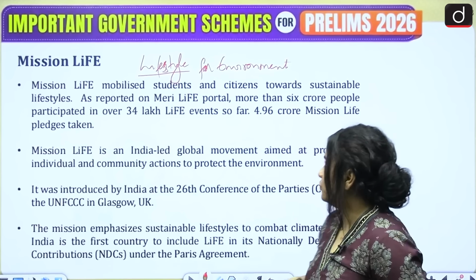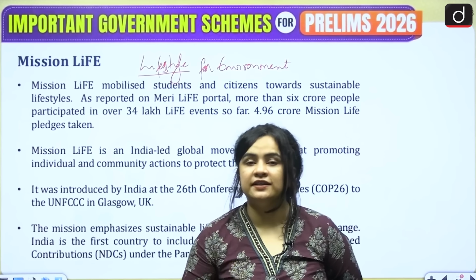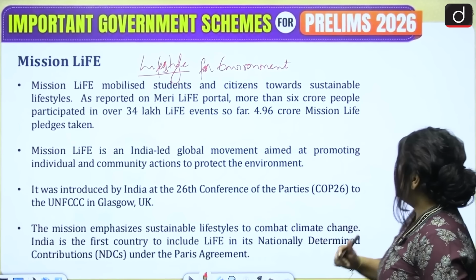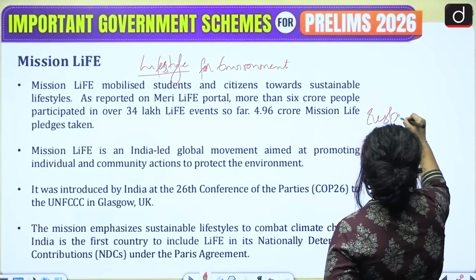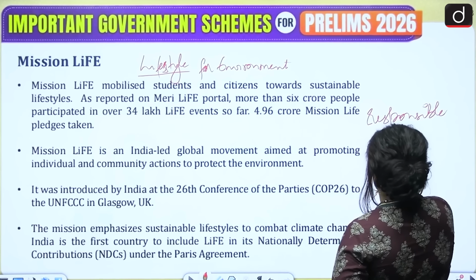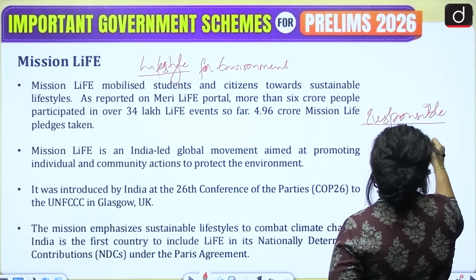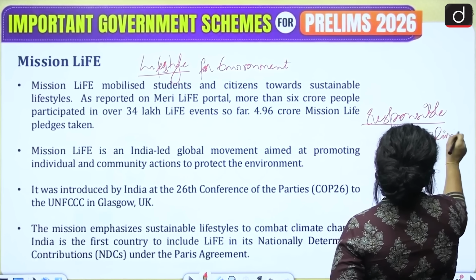How can we ensure that the lifestyle is sustainable? By making sure that our consumption is responsible. So sustainable lifestyle is ensured through responsible consumption at different levels.